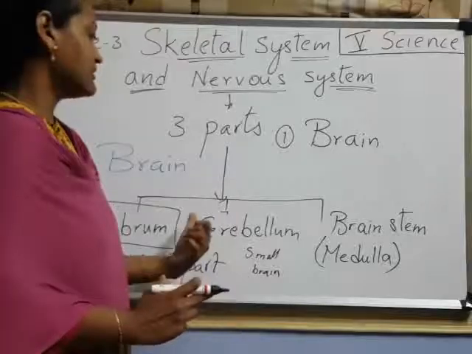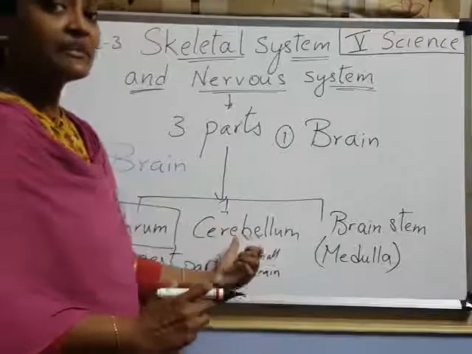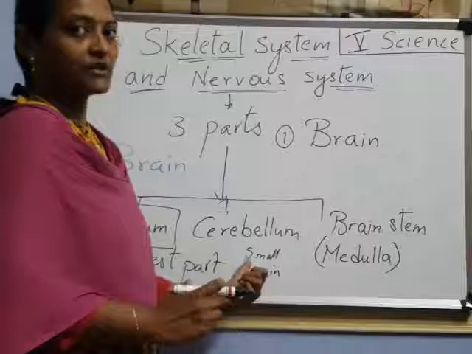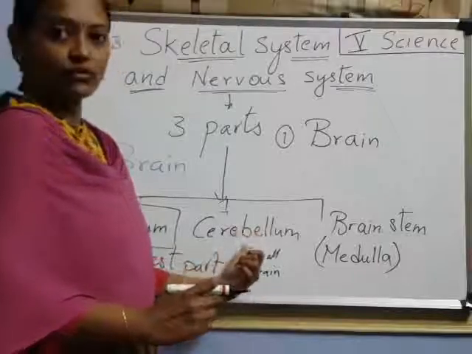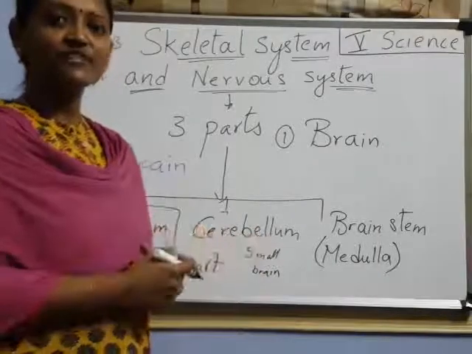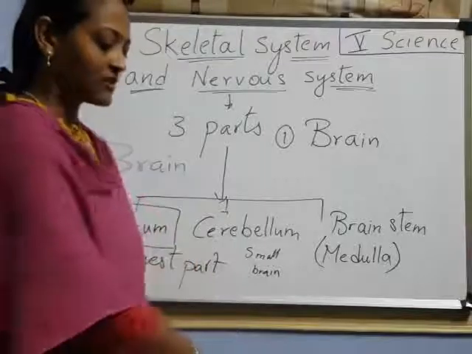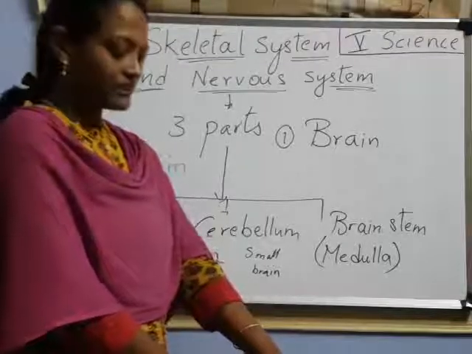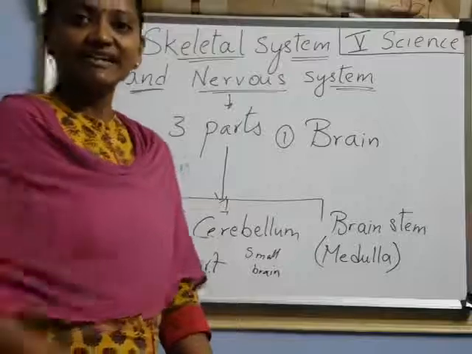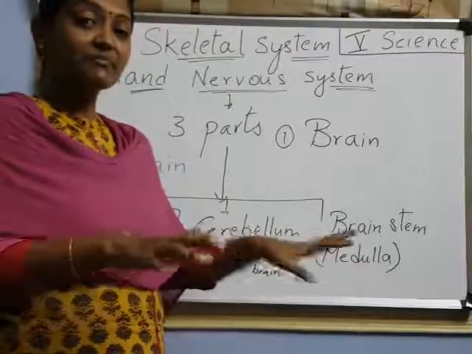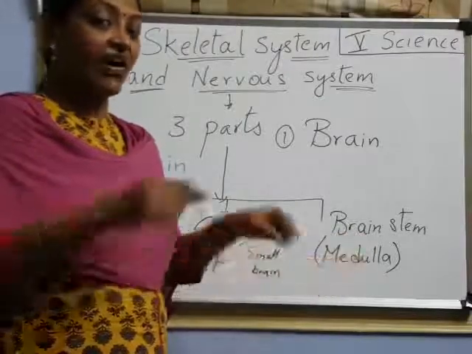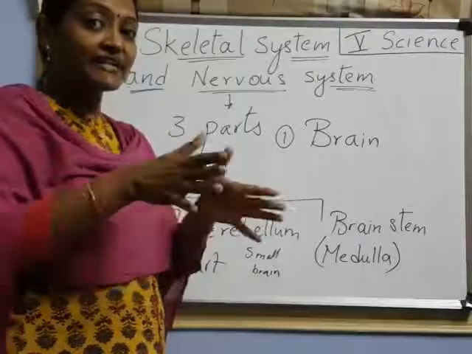And cerebellum. Cerebellum is the small part of the brain, and it controls balance of the body. Balance means what? Suppose, children, while cycling, some people balance, right? On a rope, they balance their body.